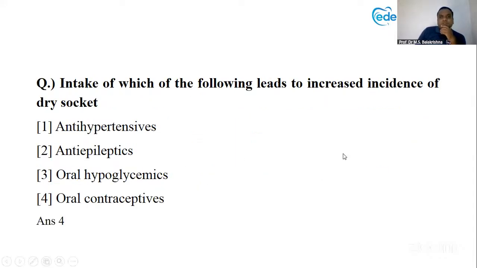Next question. Intake of which of the following leads to incidence of dry socket? Now, patients will be having so many medications. So, which medicines will increase the incidence of dry socket: oral hypoglycemics or oral contraceptives? Yes, all of you are correct. This is the oral contraceptive drugs. If the patient is taking them, incidence of dry socket is more.